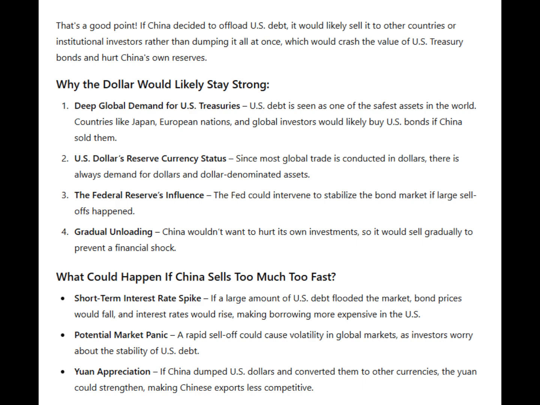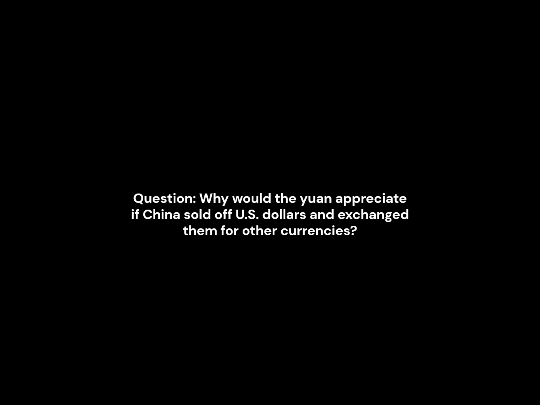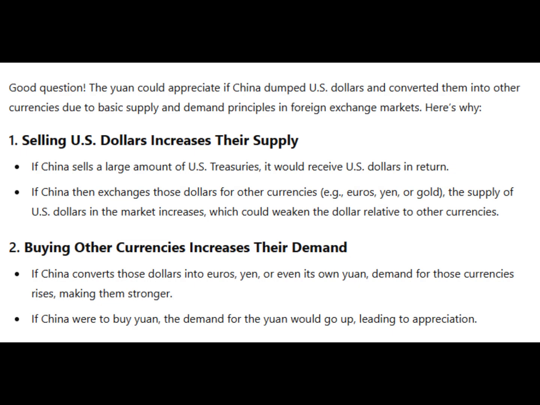Question: Why would the yuan appreciate if China sold off US dollars and exchanged them for other currencies? Good question. The yuan could appreciate if China dumped US dollars and converted them into other currencies due to basic supply and demand principles in foreign exchange markets. Here's why. 1. Selling US dollars increases their supply.